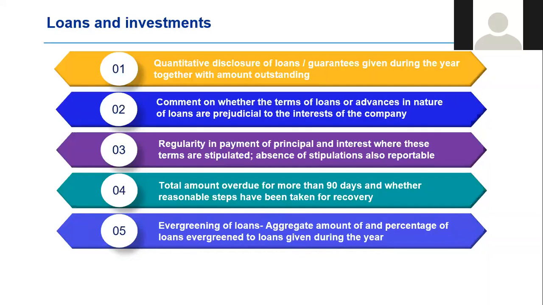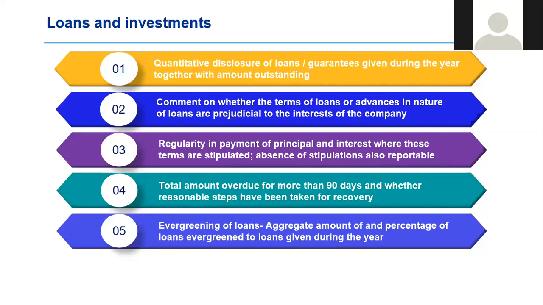The 2 other new clauses that have been introduced include commenting on evergreening of loans. Those of you who have been familiar with the financial services industries will know evergreening of loans is an audit focus area throughout. Effectively, what it means is whether an entity has given a fresh loan or has renewed a loan to meet the obligations or loans that were falling due for the same borrower. This is an area of great audit focus for auditors of banks and NBFCs. This clause is now required to be commented upon across companies.